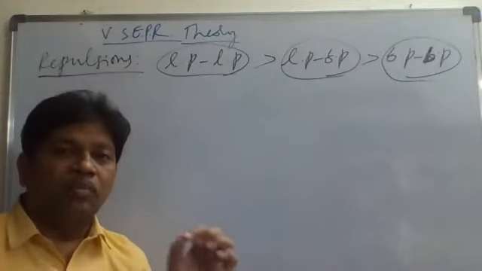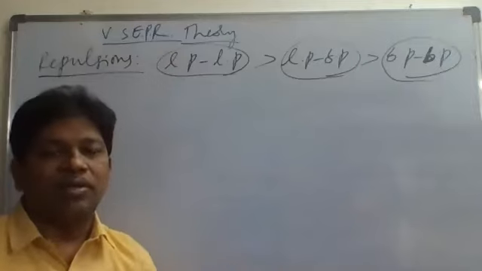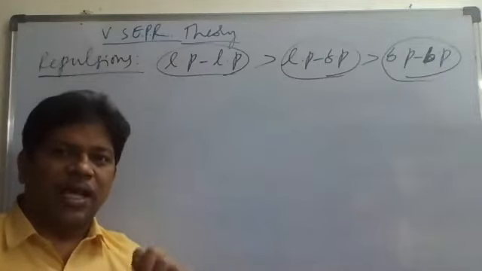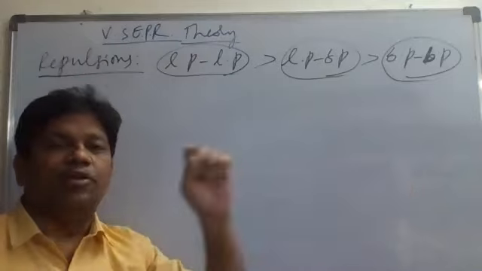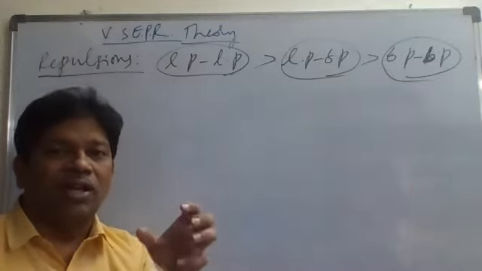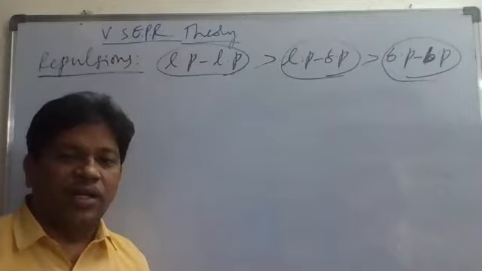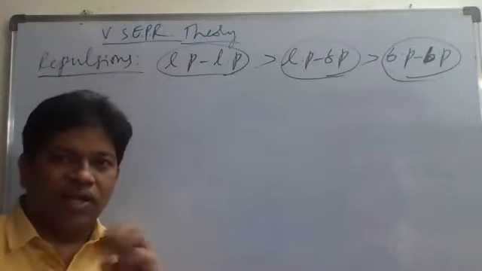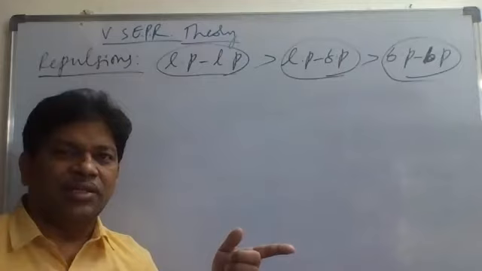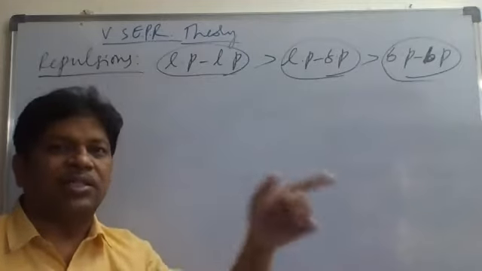But the bond pair is held by two nuclei, the central atom nucleus and the surrounding atom nucleus.